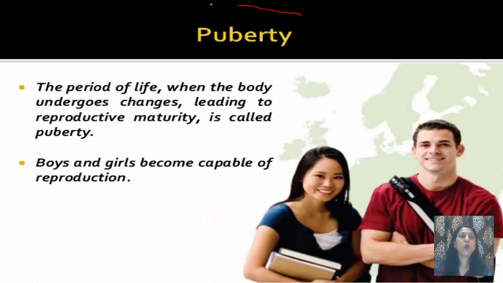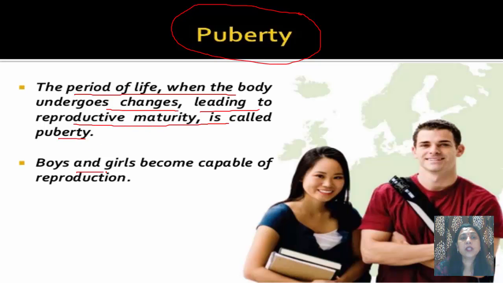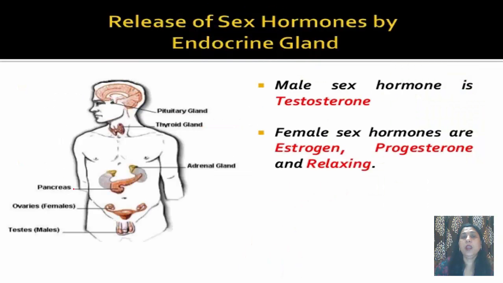Now, puberty. What is puberty? It is the period of life when the body undergoes changes leading to reproductive maturity. Boys and girls become capable of reproduction, and in this age of puberty, the boys and girls become capable of reproduction. Now, in this age, this puberty, the sex hormones are released by the endocrine glands.